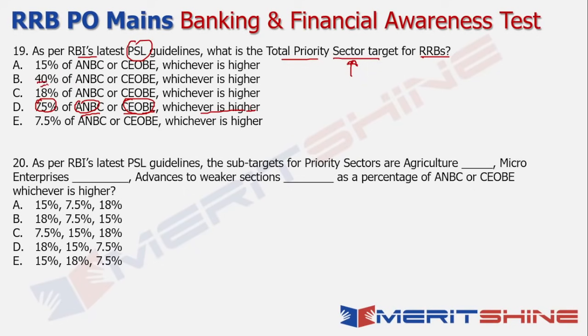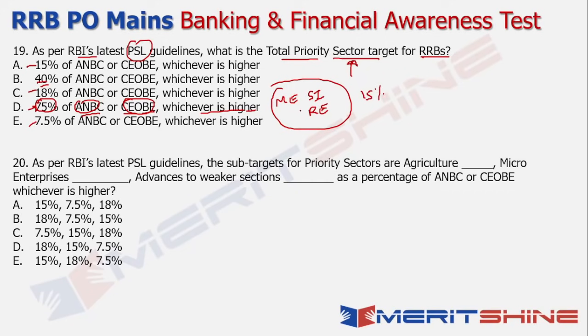So when you talk about 40%, that is also there as the target for some of the other categories of banks in terms of scheduled commercial banks and all, right? And these are also percentages mentioned in certain regards, but technically not for the total priority sector targets for the RRBs. Now here another aspect is that out of this 75%, if you're specifically talking about certain priority sectors, which happens to be your lending to medium enterprises, or to social infrastructure, or to renewable energy, then the priority sector achievement can be considered only up to 15%.